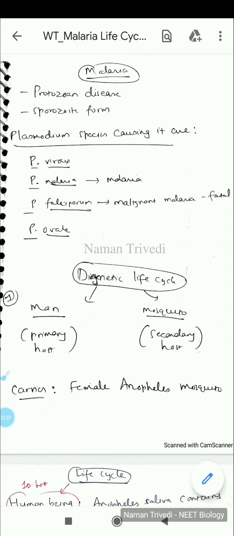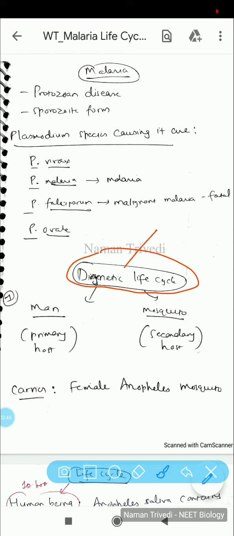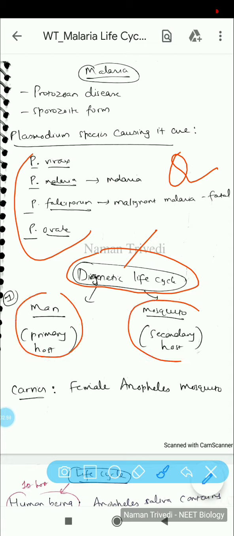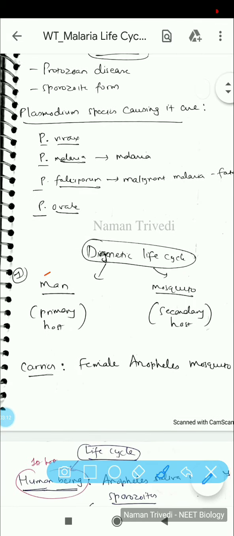As you know, this cannot be like my classroom lecture, so I'm going to nutshell it. It has a digenetic life cycle. That means the protozoan Plasmodium, which causes this disease, has a digenetic life cycle. Whatever I have written is important for questions, keep that in mind. Man is the primary host, and mosquito is the secondary host. The primary host, in which it passes its major lifetime, is termed primary, while the host in which it passes a certain part is termed secondary. So the primary host is man, or human being, and the mosquito is the secondary host.